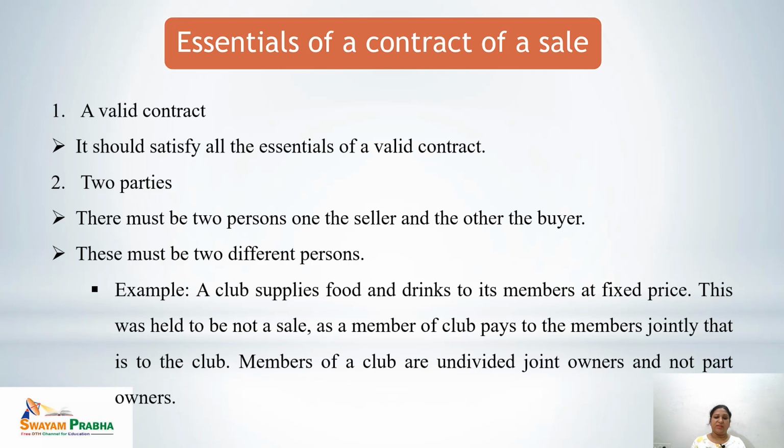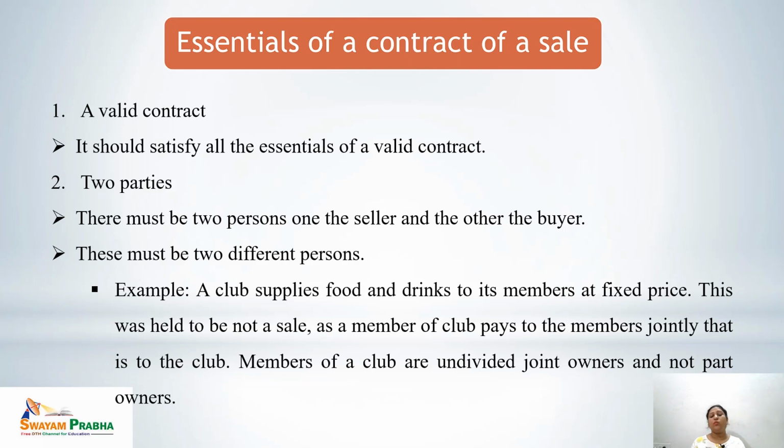Next is two parties. There must be two parties in the contract of sale. One must be the seller, another one is the buyer. So see the example. A club supplies food and drinks to its members at a fixed price.